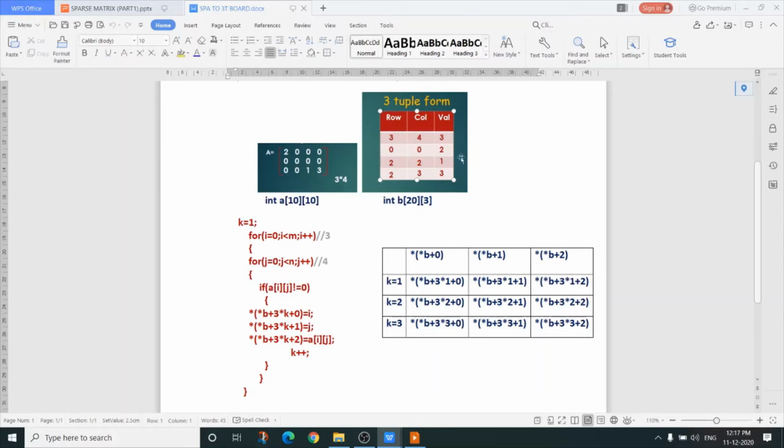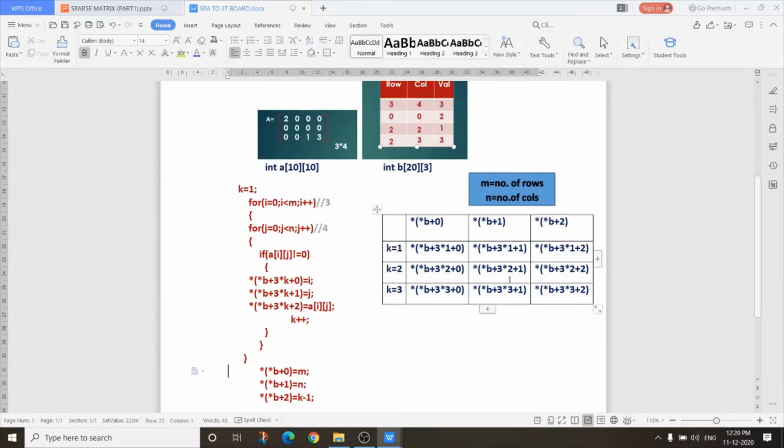Because it is in three-tuple form, the number of columns is maximum 3. If the number of rows is m and the number of columns is n, then see this chart. What is the value of *(*b + 0)? We already discussed, it is 3. What is the value of *(*b + 1)? It is 4. This 3 and this 4. And what is *(*b + 2)? It is 3.